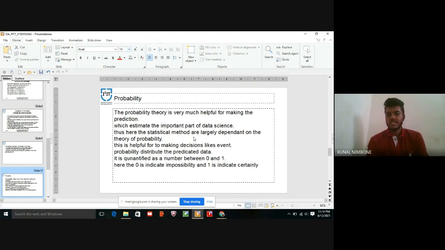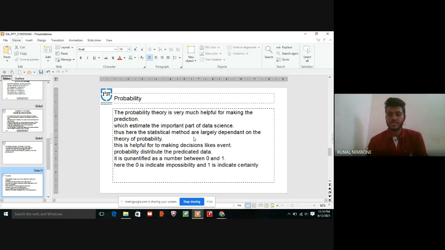In statistics we use graphs such as histograms and others. Probability is helpful for making decisions about events. In probability we can use many events.